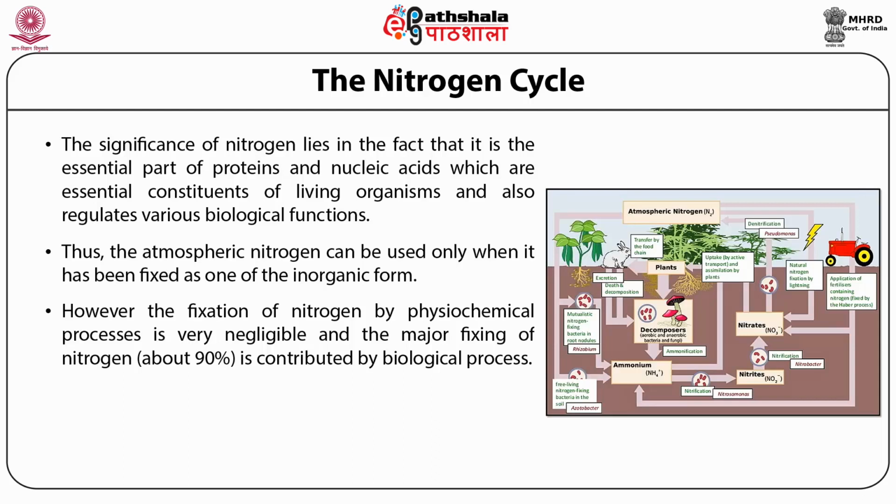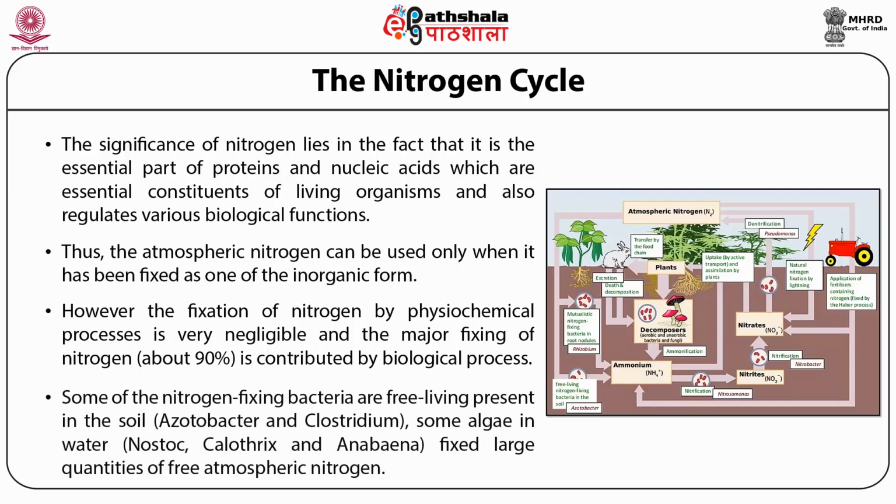In the biological process, some nitrogen-fixing bacteria, fungi, and blue-green algae take molecular nitrogen from the atmosphere and combine it with hydrogen to form ammonia. This ammonia is directly available to the producers.